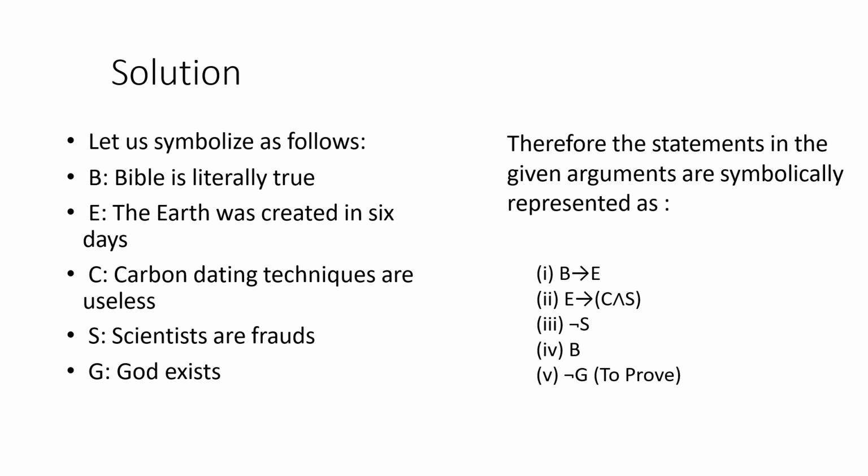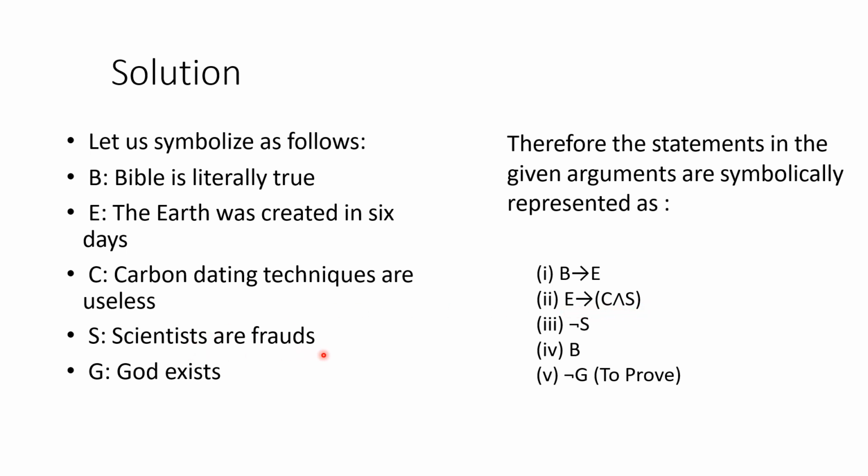So from the first sentence I can write, if the Bible is literally true, that means the earth was created in 6 days. So I can write B implies E. So if B is true, then E is true. Then according to the next sentence, if the earth was created in 6 days, then carbon dating techniques are useless and scientists are frauds. So when E is true, then C and S is true. So E implies C and S.